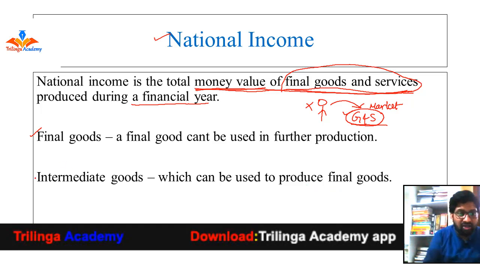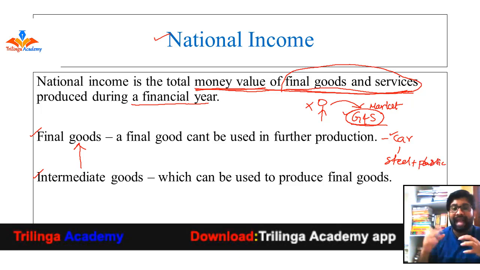Also, the cost of the intermediary product is added in the final item. Let's say, for example, if you purchase a car, the car is a final good, right? You can drive the car, you can use the car, but you cannot produce any other item by using this car as raw material. The car is a final item, and the steel used during the production process of that car, the plastic used to make that car, and also the tires and glasses of the car, all these are intermediary products.